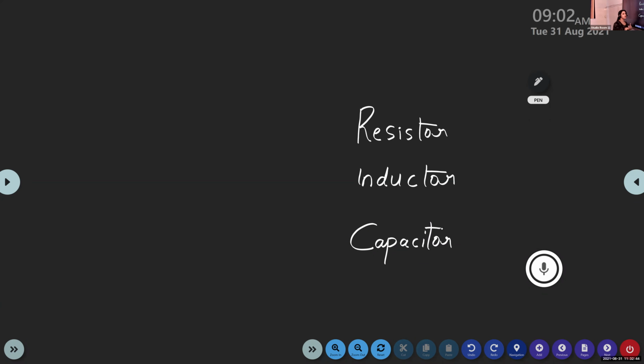Okay. So here we are going to apply the AC voltage. We are passing the AC voltage through each of these components. First one is resistor, then second one is inductor, and the last one is capacitor. And we want to derive some expression for the current that is flowing through this resistor, inductor, and capacitor. And as a result, what about the nature of the power generated in the three components such as resistor, inductor, and capacitor?